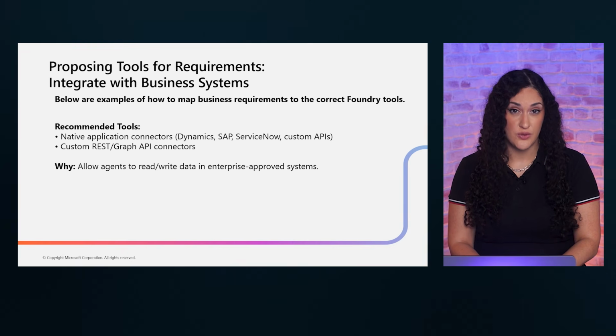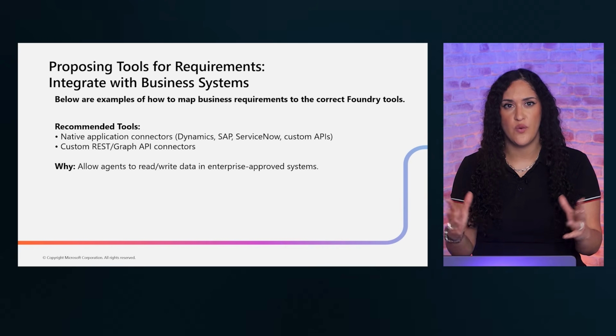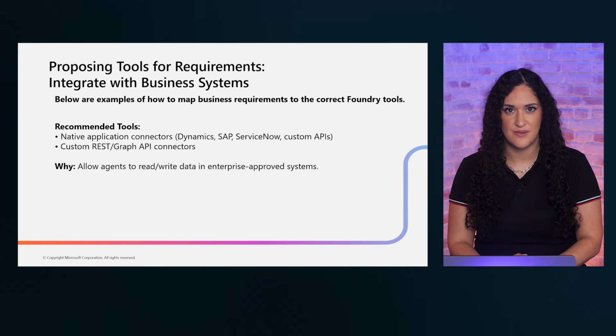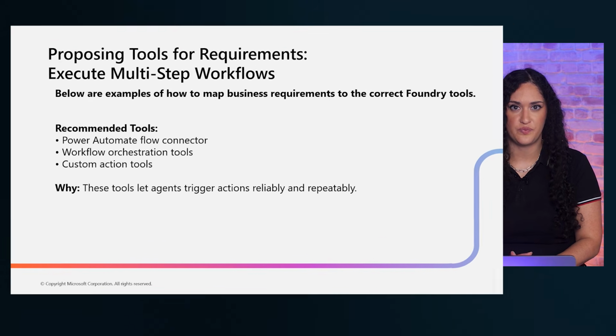The key architectural decision is whether you need read-only access or read-write. Start with the minimum access required and expand only when the business case justifies it. This follows the principle of least privilege.